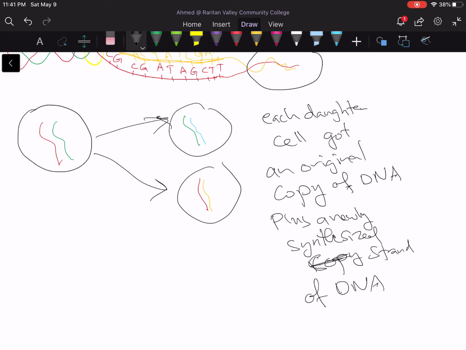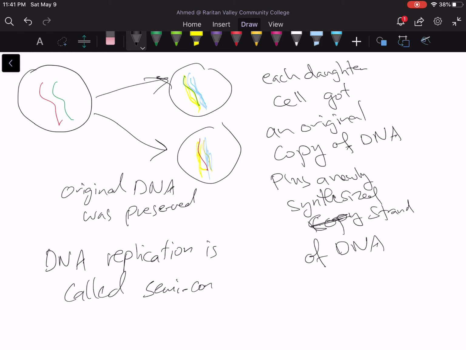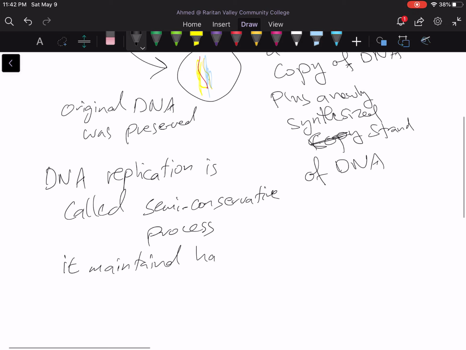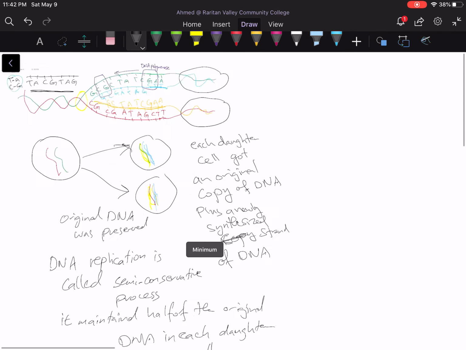So each daughter cell got an original strand and a new strand. Therefore, we can say that the original DNA was preserved. We did not lose it. It just split between the daughter cells. Therefore, DNA replication is called a semi-conservative process because it maintained half of the original DNA in each daughter cell. So that is the DNA replication.